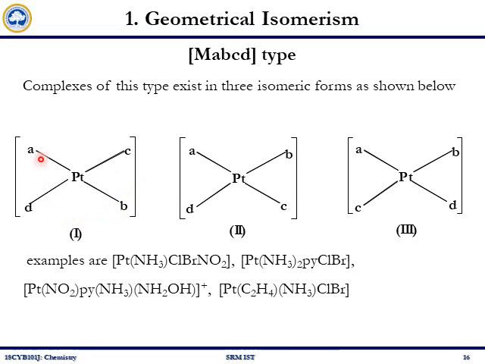If I arrange them in different orders, finally I will end up with these 3 different isomeric forms. These are some examples of complexes which can exhibit geometrical isomers and belong to Mabcd type.